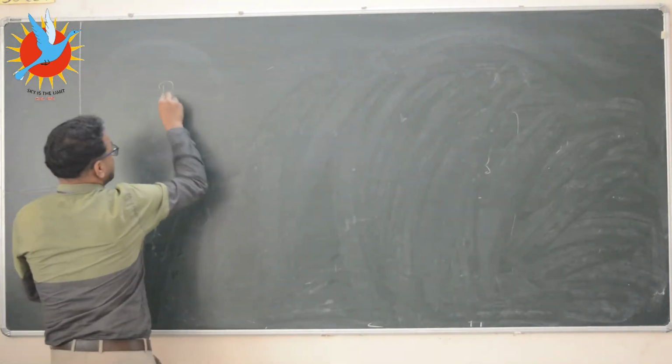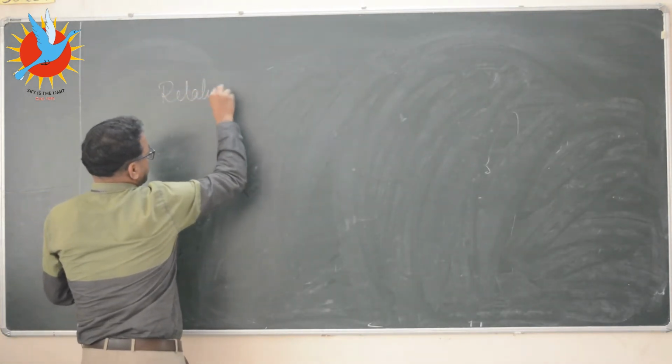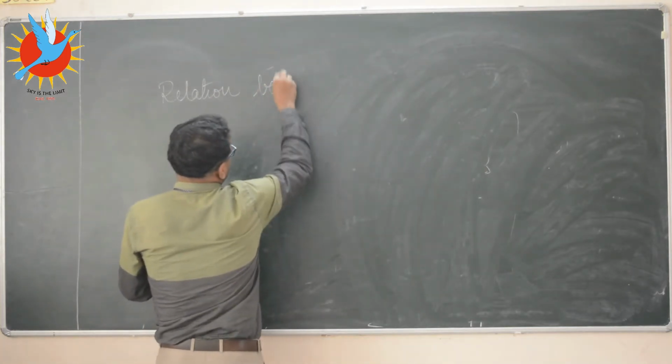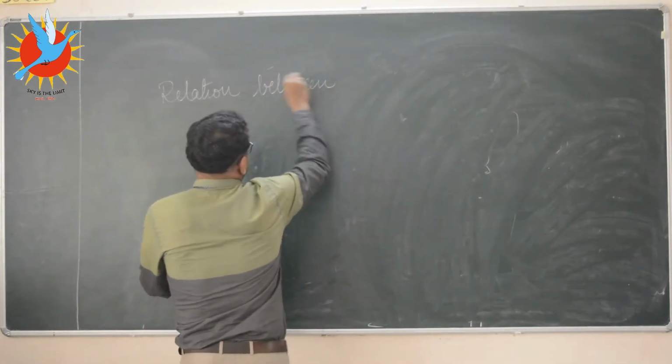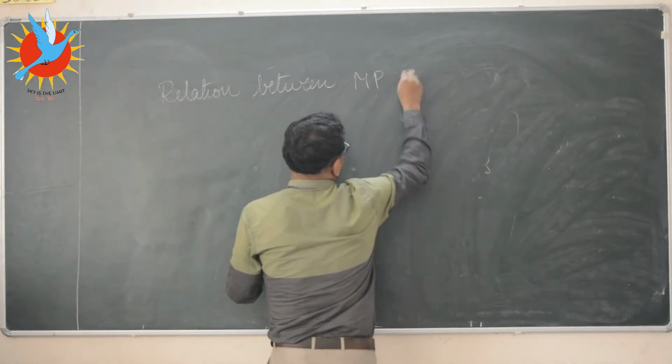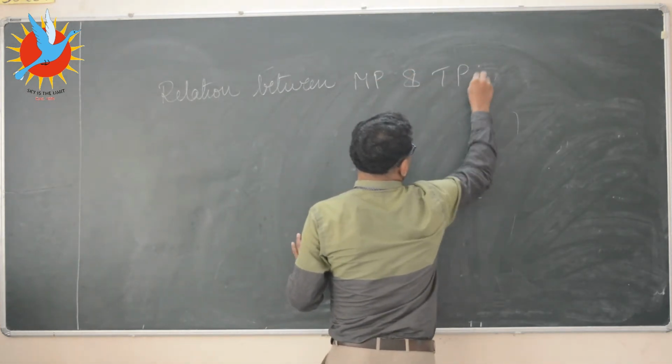So we have seen the relation between marginal product and total product.